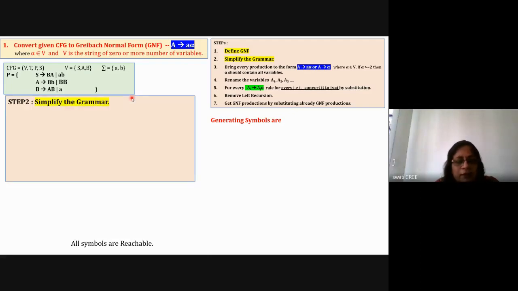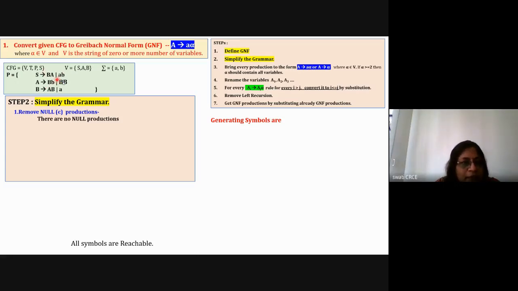So simplify the grammar. For simplification, you need to find out whether there is any epsilon production. Here, on purpose, I have taken the example in such a way that we are not spending time to learn about simplification, because we have already done simplification multiple times. I want to concentrate on steps 3, 5, and 6. So this particular grammar is actually a simplified grammar, but we have to just verify it. So remove the null production. Here there are no null productions, no epsilon symbols, so there is no change.